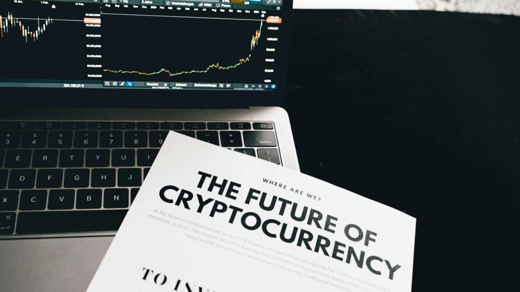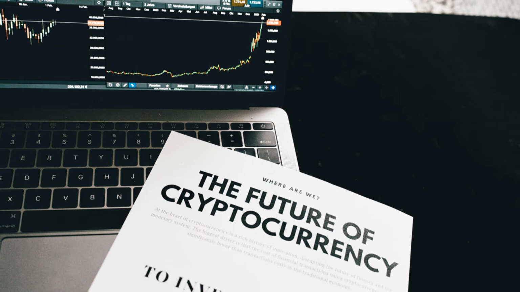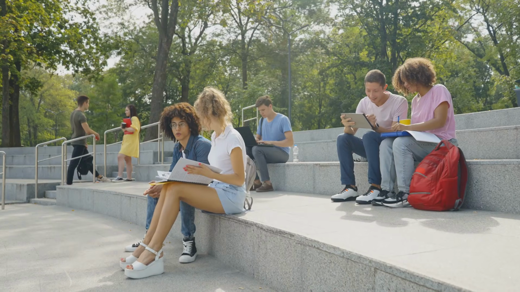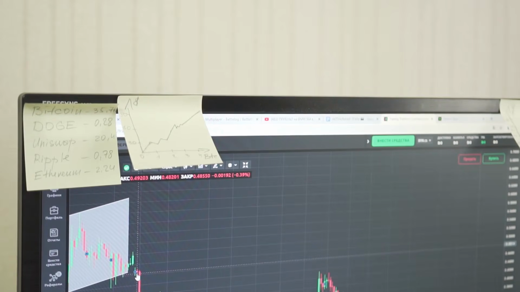What worked well last year might not work as well this year. Traders must remain students of the market. They need to be curious and always willing to learn new patterns, strategies, and nuances of price behavior.